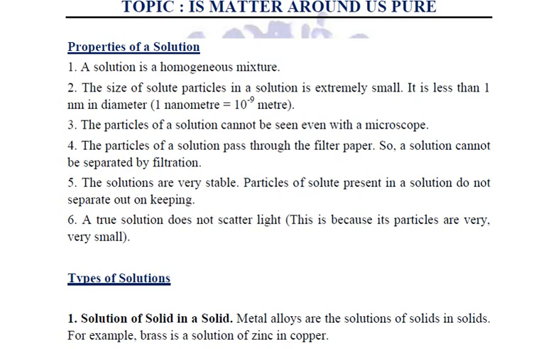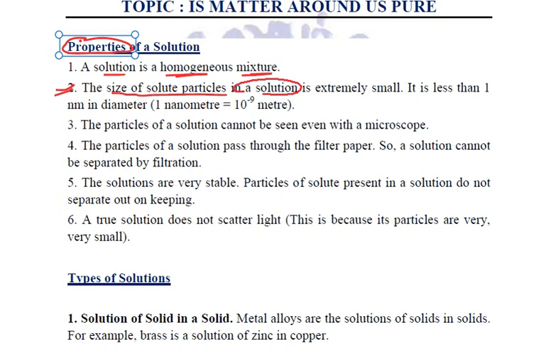When we talk about a true solution, there are certain properties of a true solution. Number one, as we have already discussed, a solution is a homogeneous mixture. Now, the most important differentiation, the cause for all the properties of a solution, is the size of solute particles.